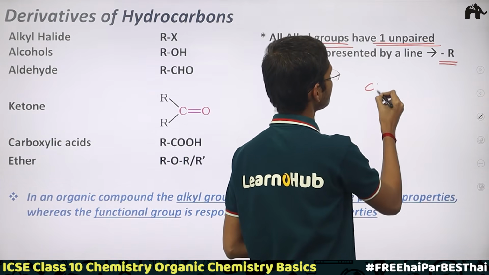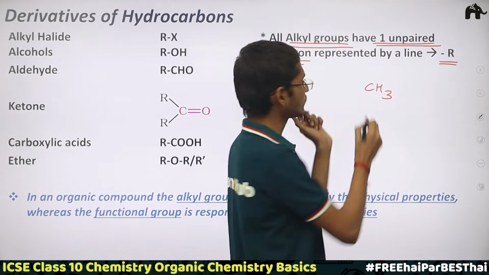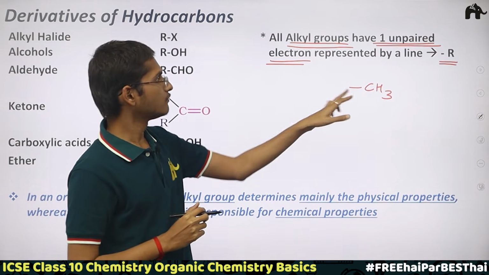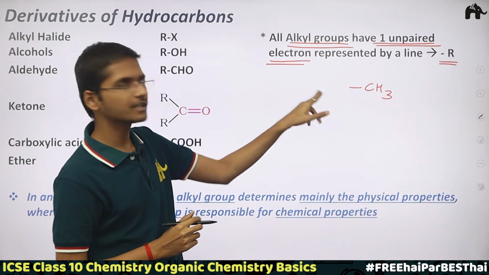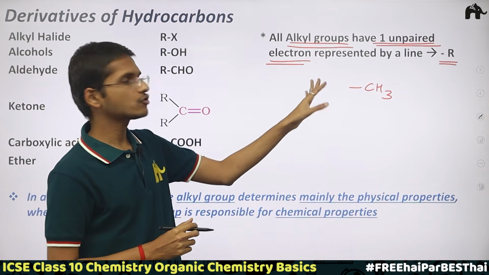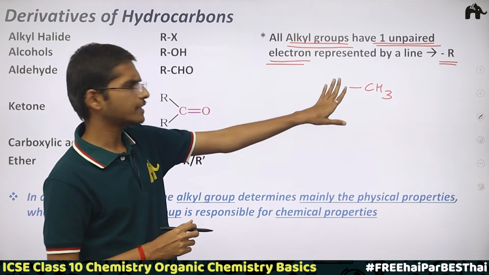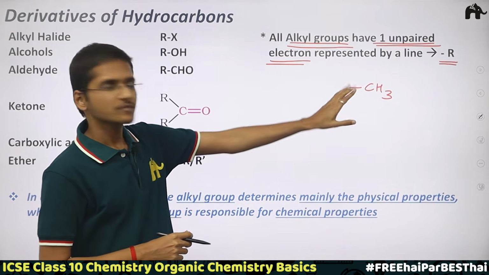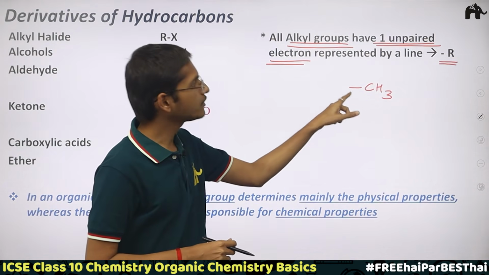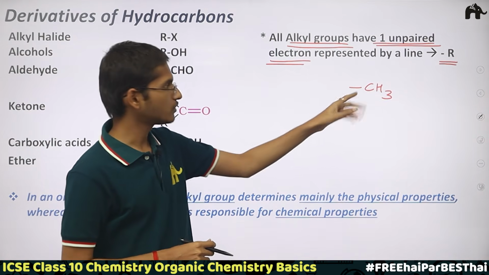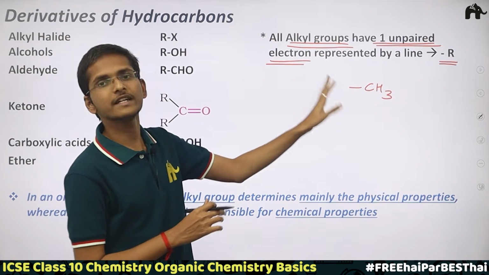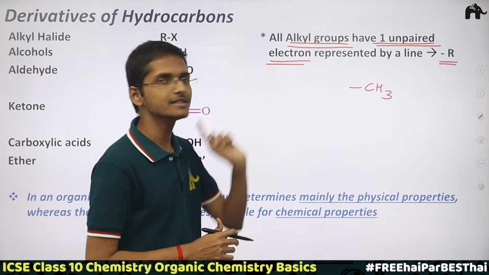If I am taking CH3, this is the alkyl group, it has one unpaired electron and I am representing it with this line. On the other side there is nothing, it is not attached to any other atom or molecule. So this indicates that it has only a single unpaired electron.